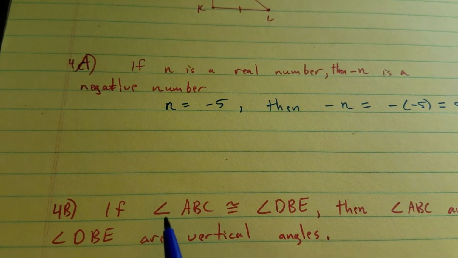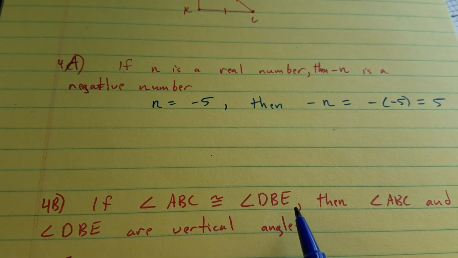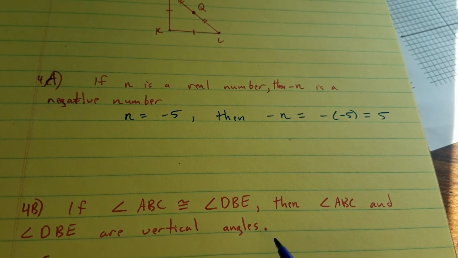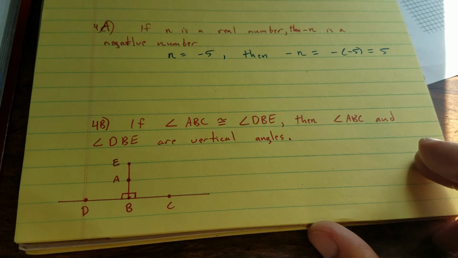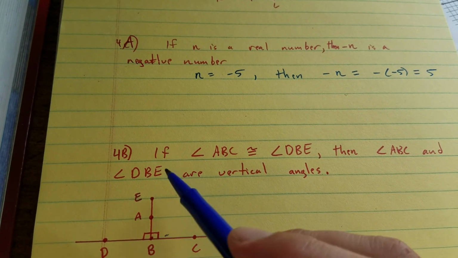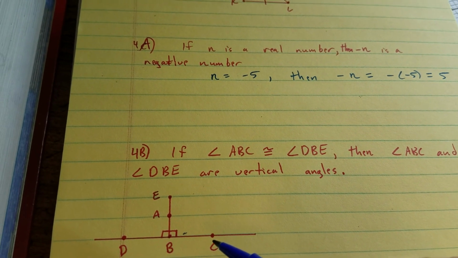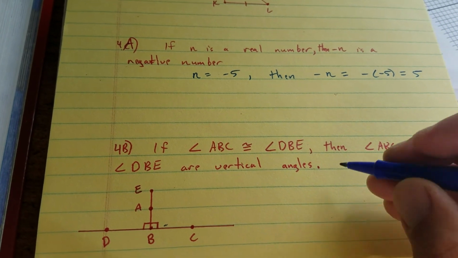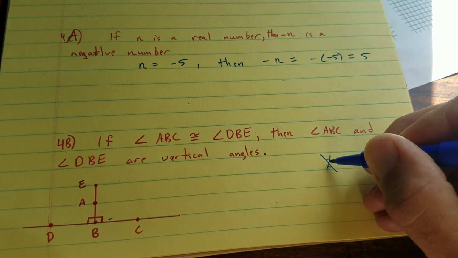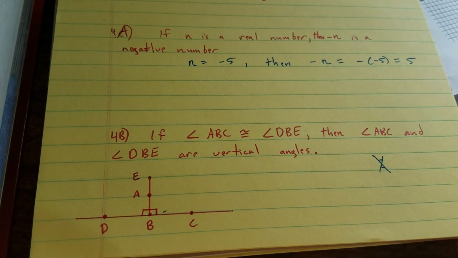Okay, 4b. If angle ABC is congruent to angle DBE, then angle ABC and angle DBE are vertical angles. Okay, here's my drawing. DBE and ABC are 90-degree angles, but they're not vertical angles. Remember that vertical angles would be like these two angles here, opposite sides of the X. These are not vertical angles, so this drawing is my counterexample.